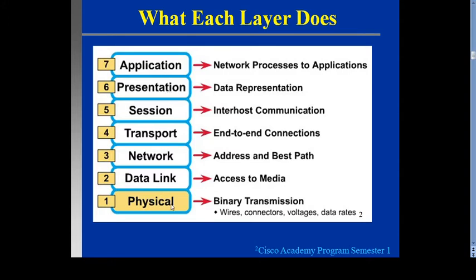So what is the function of each layer? The physical layer handles binary data transmission. The data link layer gives access to media. The network layer handles network addressing and best path selection. The transport layer handles end-to-end connection. The session layer handles inter-host communication. The presentation layer performs data presentation, and the application layer handles network processes and applications. These are the functions of each of the 7 layers.